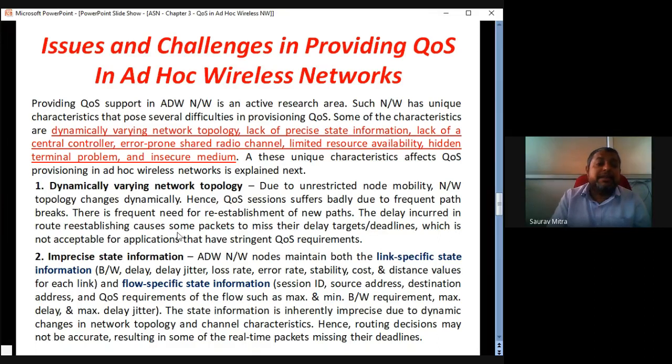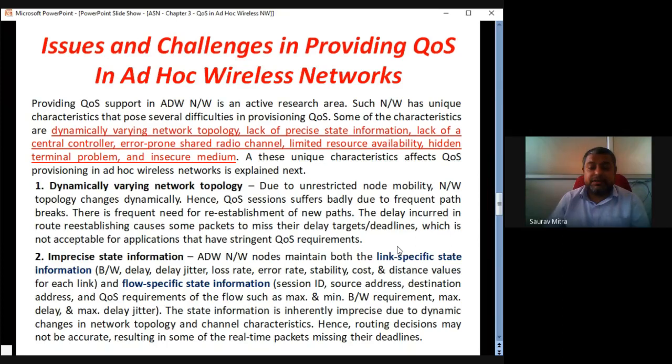The delay incurred in route re-establishment causes some packets to miss their delay target deadlines, which is not acceptable for applications that have stringent QoS requirements. For hard real-time QoS applications, path breaks will create havoc, a very hazardous situation.